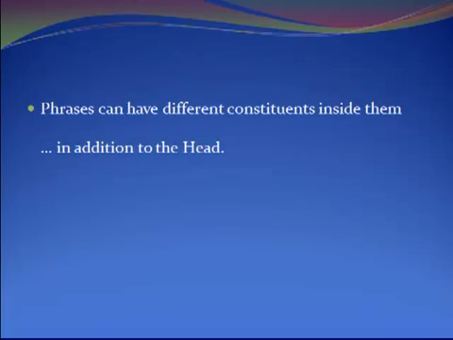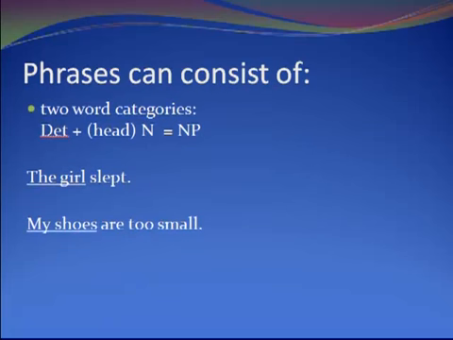Now, you can also have phrases that have different constituents inside them in addition to the head. Yeah, there always has to be a head, but you can have other stuff inside. So I'm just going to give a few examples. So phrases can consist, for example, of 2 word categories. Now you only find that with noun phrases, where you can have a head noun, but a determiner in front of it. Yeah, so like the girl slept, or my shoes are too small. So the girl and my shoes are noun phrases here. Noun phrases can be formed with other constituents, but this is one of the possibilities.